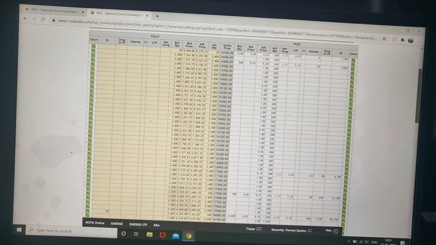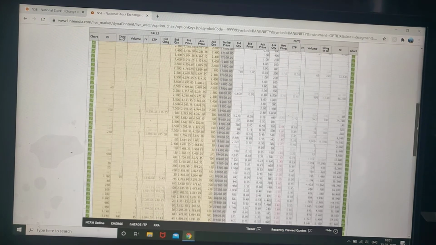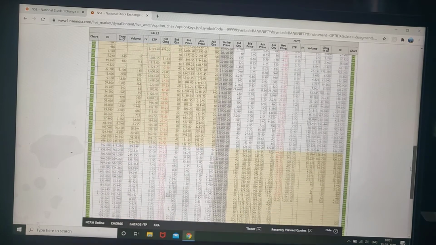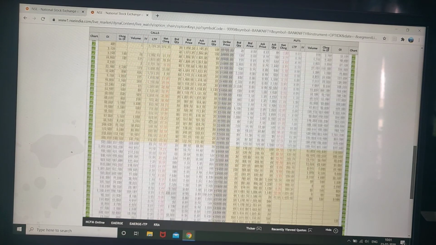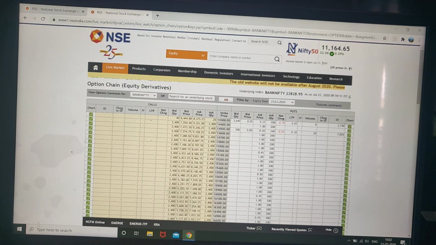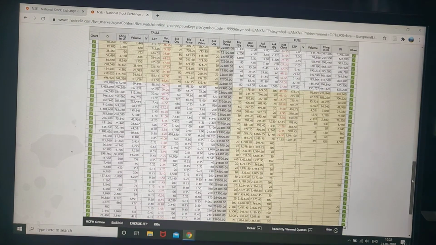Bank Nifty is a combination of all bank stocks. So this is the Bank Nifty price, around 2200, 800 something; it's not reflected here. So this is at the money. What is my call value? Call value is this. Put value is this.